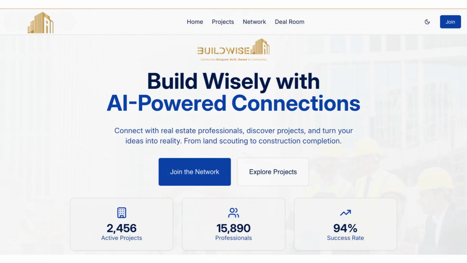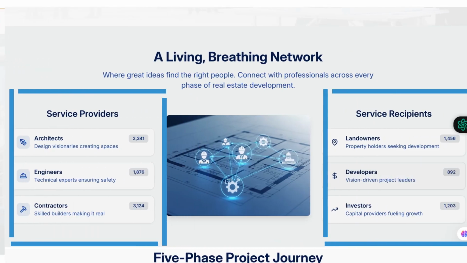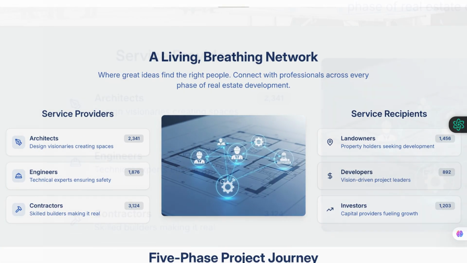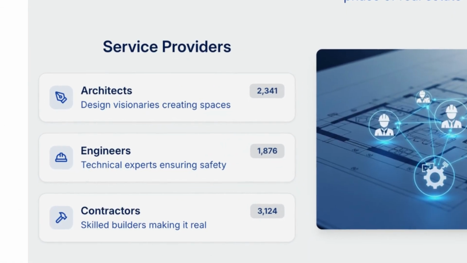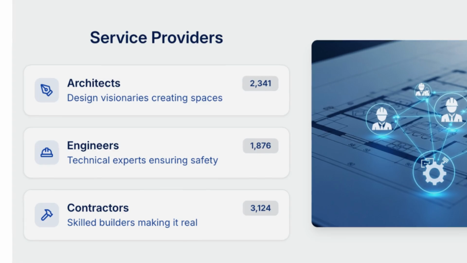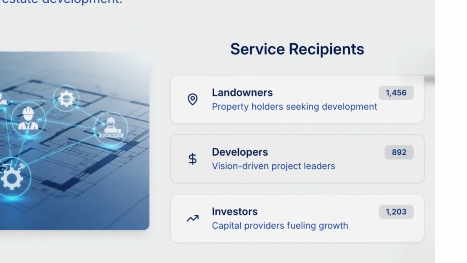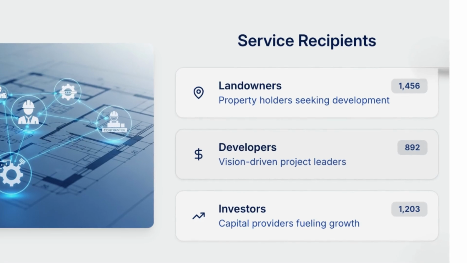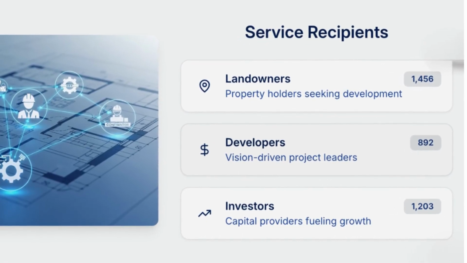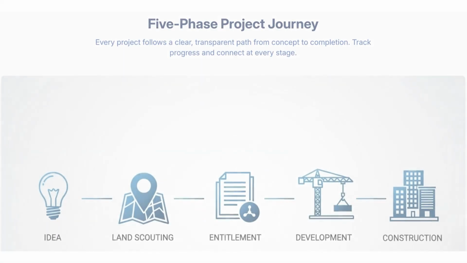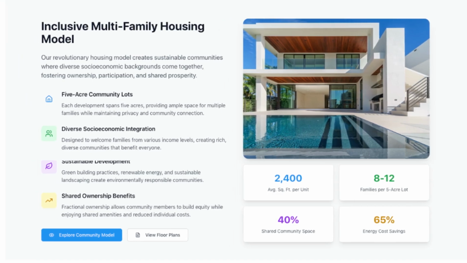Your journey begins at our landing page. Here you'll see a vibrant network of professionals, a dynamic community of service providers like architects, engineers, and contractors, as well as a community of service recipients like landowners, developers, and investors. This isn't just a platform, it's a living, breathing network where great ideas find the right people.